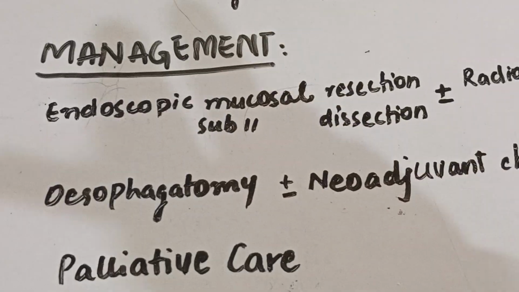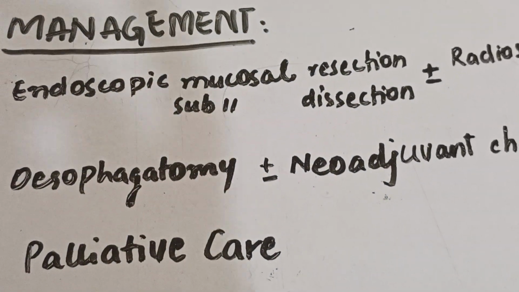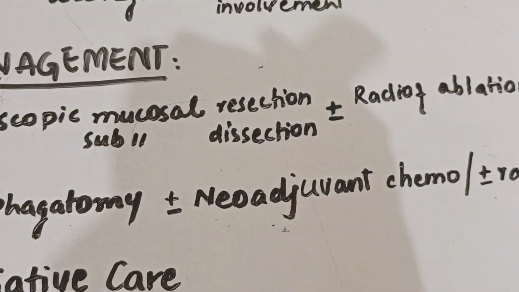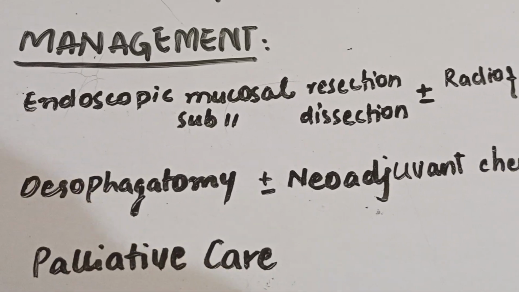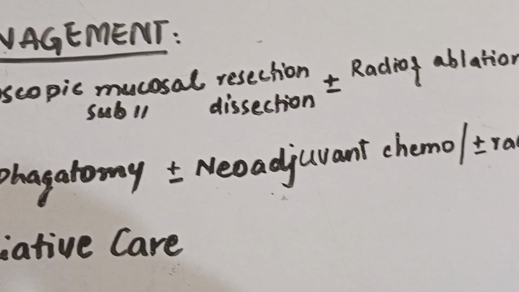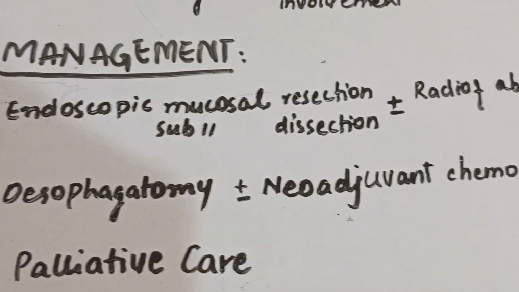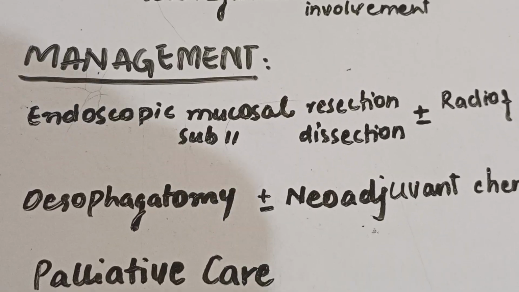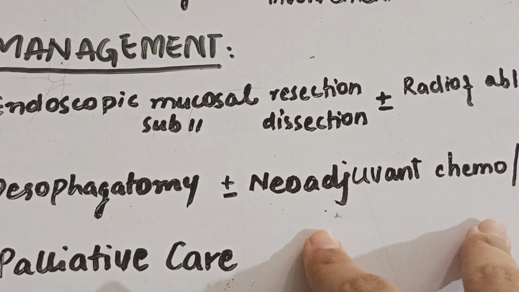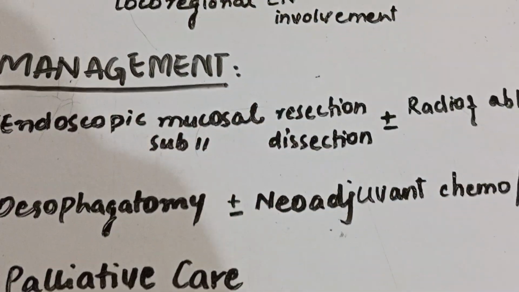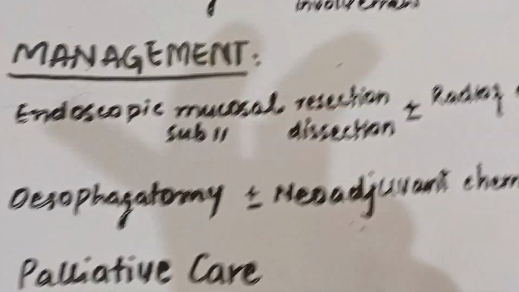At last, we have the management. Endoscopic mucosal resection or submucosal dissection with or without radiofrequency ablation is an option, and esophagectomy plus or minus neoadjuvant chemotherapy, chemo or radiotherapy, or both of these, can be done for localized tumor, or maybe localized or still advanced in that site. We do neoadjuvant chemotherapy in order to reduce the size of the tumor so that we can achieve tumor-free margins, and these can also be done for the symptoms.